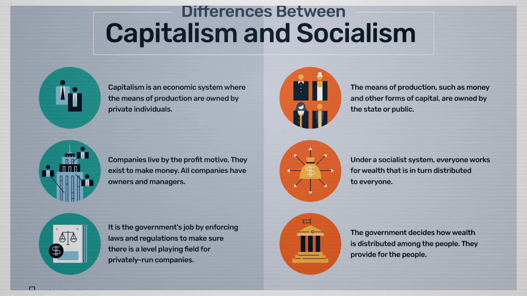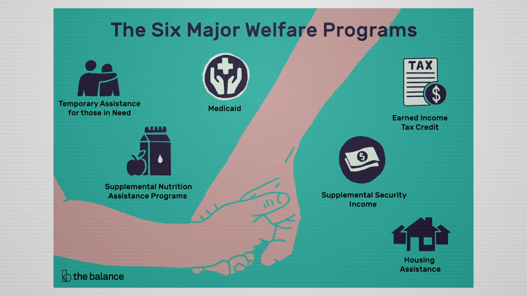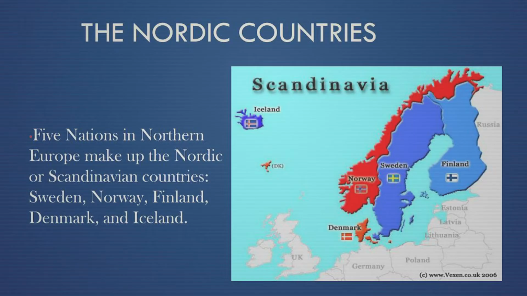In capitalism, if you do not have money, then you cannot buy things or afford college. But in socialism, it doesn't matter how much money you have. You have equal opportunities to get an education. The best example of this is found in Nordic countries like Sweden, Norway, Finland, Denmark, and Iceland.